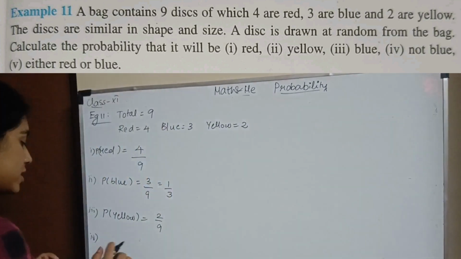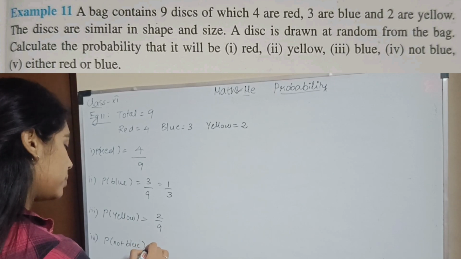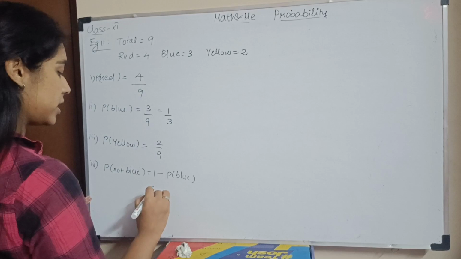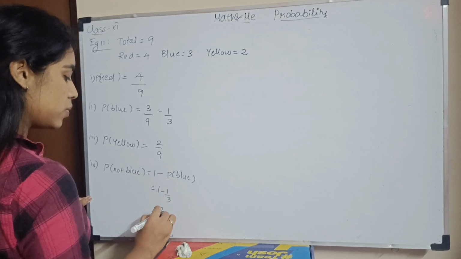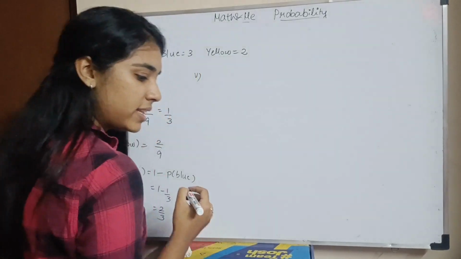What is the probability that it's not blue? So probability of not blue will be 1 minus probability of blue. What did we get for blue? 1 by 3. So I have 1 minus 1 by 3, which will be 2 by 3. Last subsection. Either red or blue.